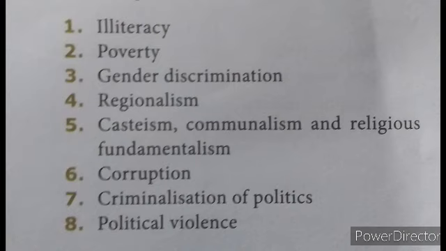So what does it means? Major challenges. First one, illiteracy. Major challenges of democracy means democracy we want to follow means we want to get success means illiteracy want to be reduced. The uneducated people should not be there. All the persons should want to be educated. Second one, poverty. Poor, rich, the differentiate is there. That poverty should not be there. Then only we can get success in a democracy. Then gender discrimination, female, male, that discrimination should not be there. Everyone want to be treated equally. So then only you can get success in democracy.